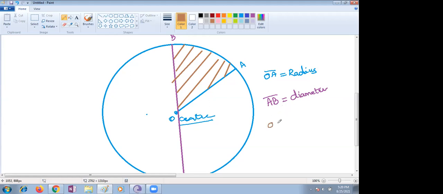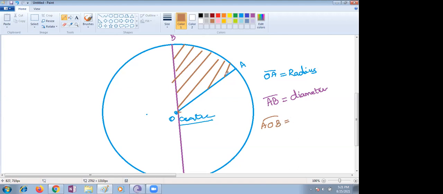Ma'am, a segment is the region occupied by a chord of a circle, whereas the sector is a geometric figure bounded by two radii and an arc. Wonderful. It's bounded by two radii.